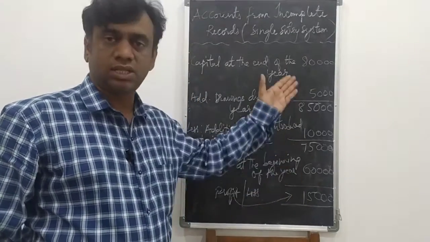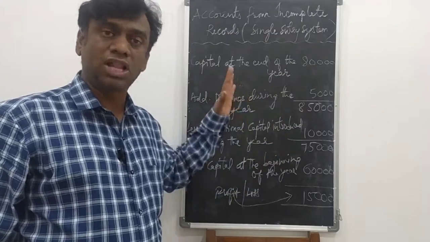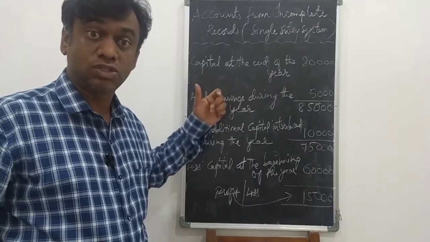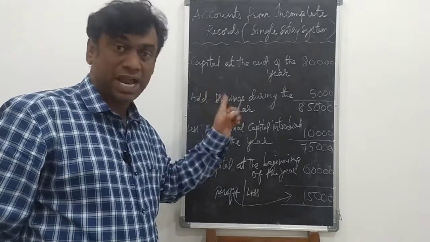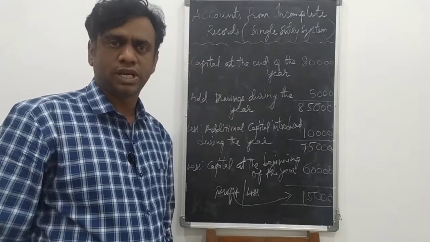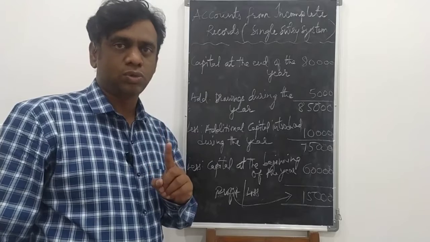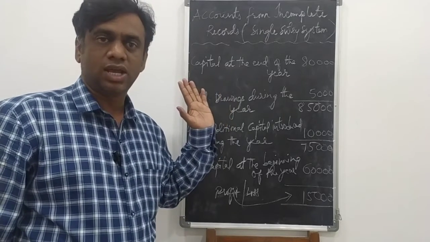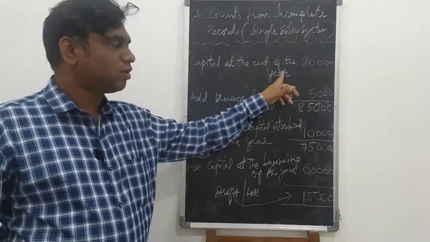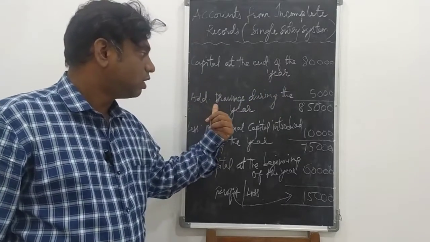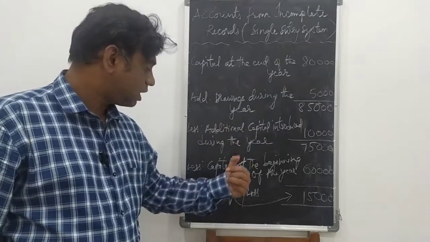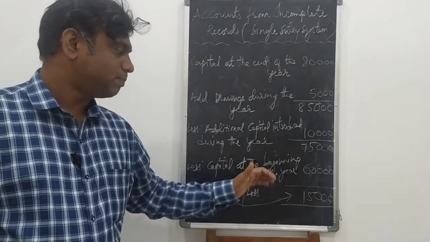With this formula you have to do that. All the problems will be based on this formula only, so you have to remember it by heart. Tomorrow or day after tomorrow, I will make a call to you and ask it; orally you have to say and do problems. Capital at the end of the year, in that you add drawings during the year, less additional capital introduced during the year, then less capital at the beginning of the year.